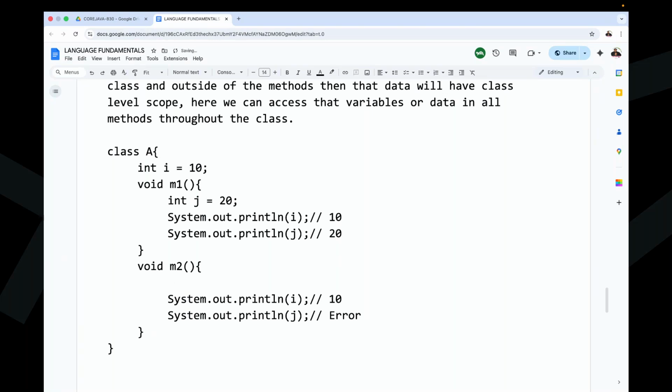For example, if I declare int k is equal to 30, I provided here. Now tell me guys, this k variable is what type of variable? Local variable or class level variable? Local variable. Having which scope? Local scope. Local to what method? It is local to the M2 method.